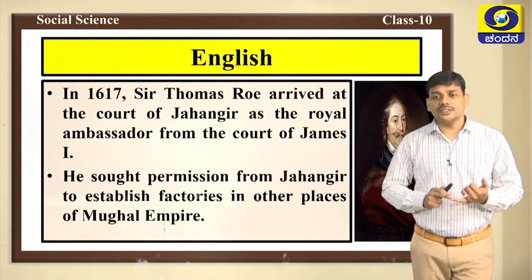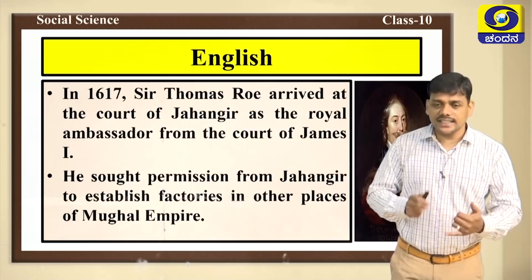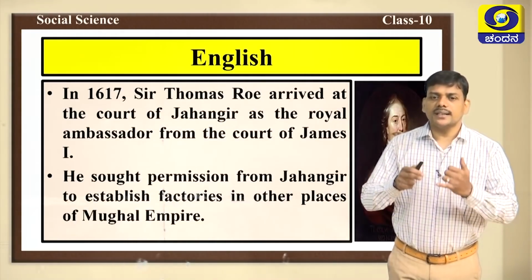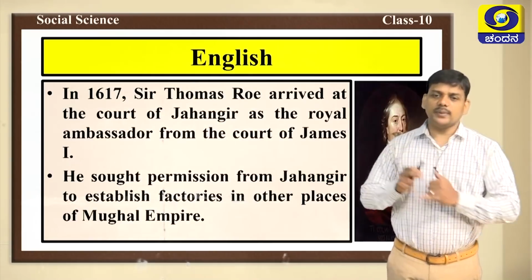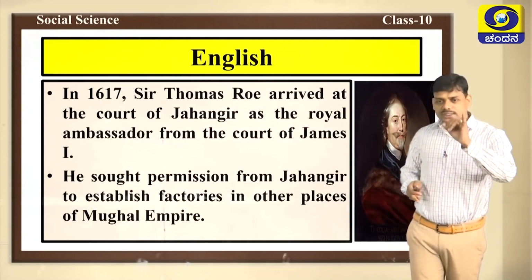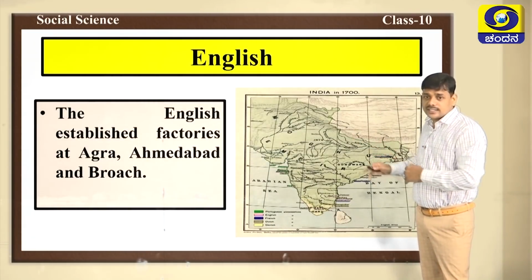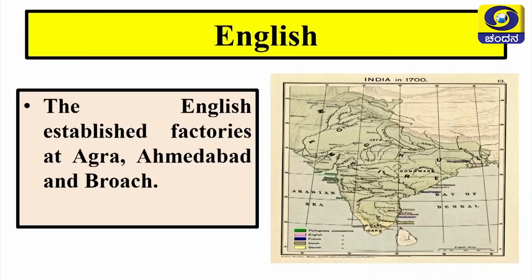In the beginning, the British East India Company started their trading center in Surat. After that, they started their trading centers in other places with the permission of Jahangir. Where did they establish their warehouses or trading centers? Agra, Ahmedabad, Broach. These were the places where they established their trading centers.